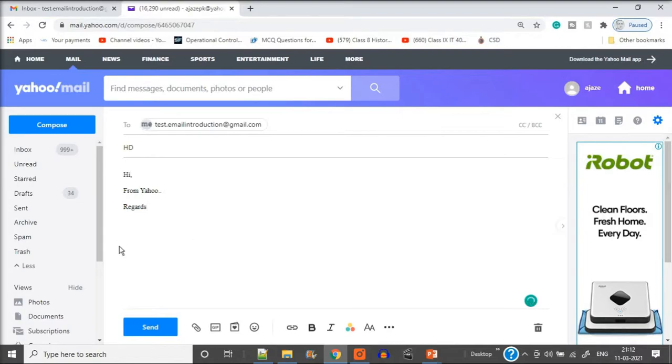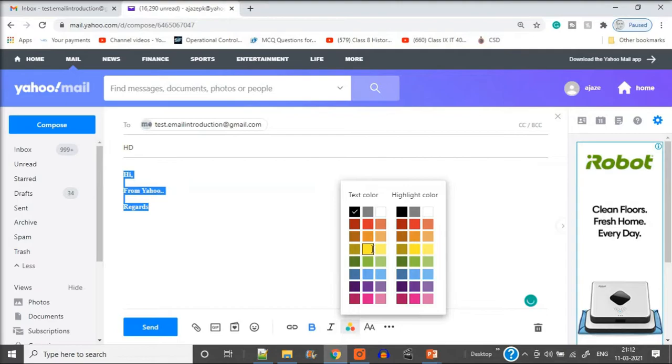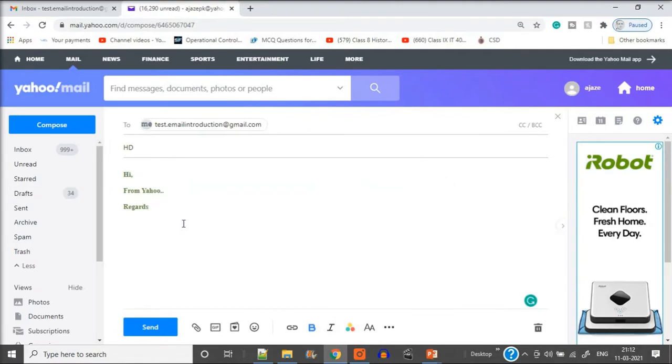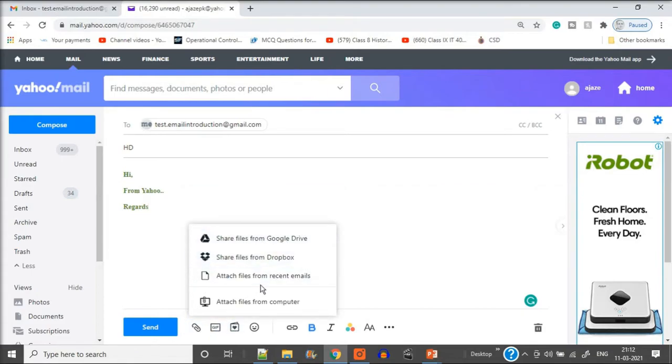Now you can go to settings. You can add your permanent name, designation, mobile number, everything you can add here. Now, so we know whom to send to. We have written the subject and the content also. Let us give it some color, just to show you that we can change the look and feel also, right? So I'm giving it a green color just to let you know that we can change it.